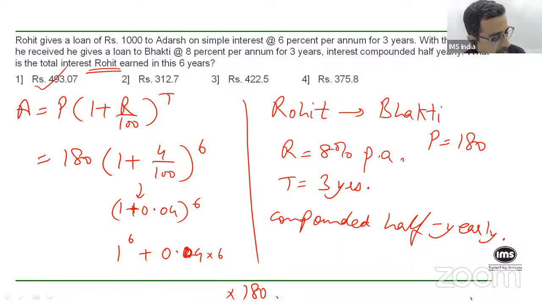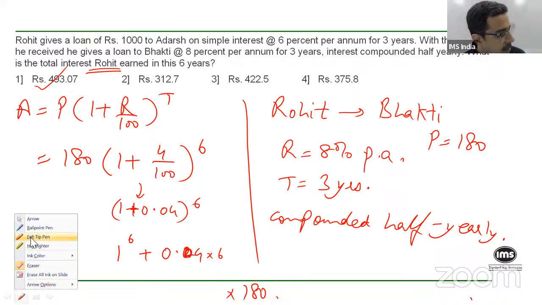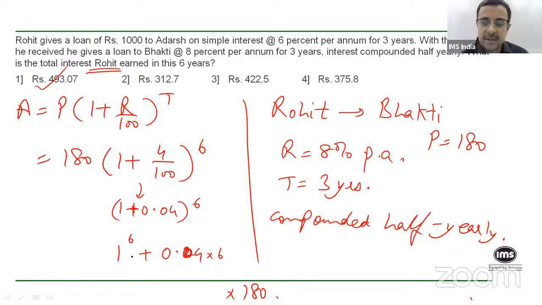I hope all of you were clear up till this 180 rupees. The 180 rupees is what he got from the first transaction. Now that 180 he invested, or rather lent to Bhakti at 8% per annum. So you get 1 plus 0.04 raised to 6. That can be approximated to 1 raised to 6 plus 0.04 into 6, which is 1.24. So my bad, 1.24 approximately. Of course, it will be slightly greater than 1.24 because we have ignored a lot of terms, but we can approximate this.